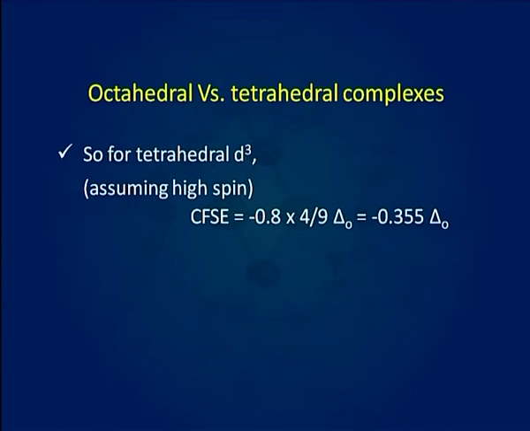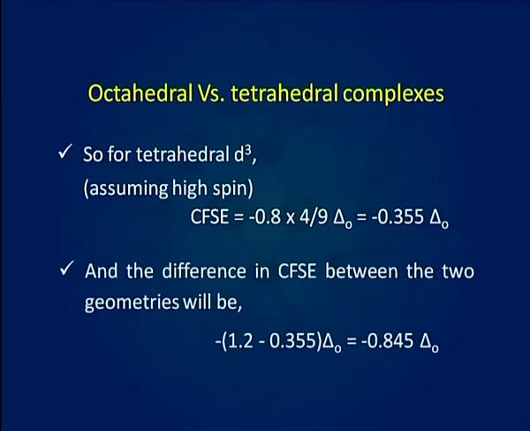So, for tetrahedral d3, assuming high spin complex, crystal field stabilization energy is equal to minus 0.8 into 4 by 9 delta O, which is equal to minus 0.355 delta O, and the difference in crystal field stabilization energy between the two geometries will be minus 0.845 delta O. If we do a similar calculation for the other configurations, we can construct a table of delta O and delta T.